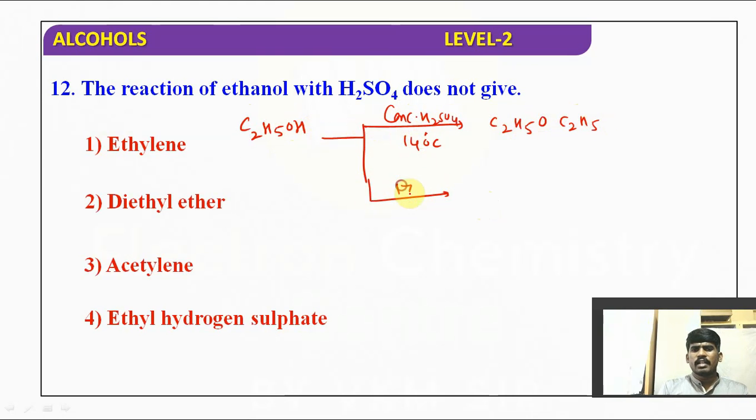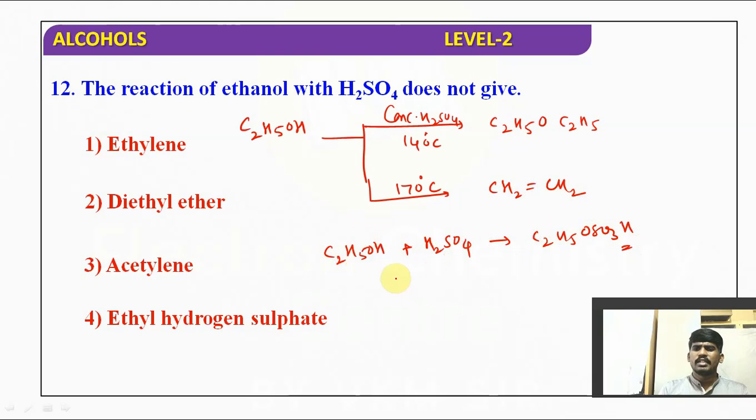Whereas at 170 degrees Celsius, it gives ethylene. As a first step, whenever C2H5OH is treated with H2SO4, it forms C2H5OSO3H, that is ethyl hydrogen sulfate. Alkyl hydrogen sulfate can also be formed, but not acetylene. It cannot form acetylene. So option 3 is the correct answer for it.